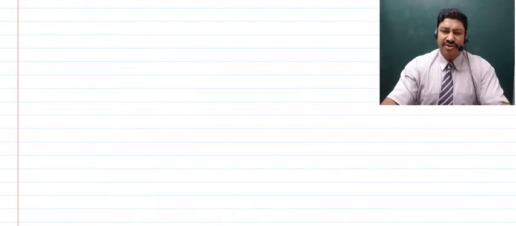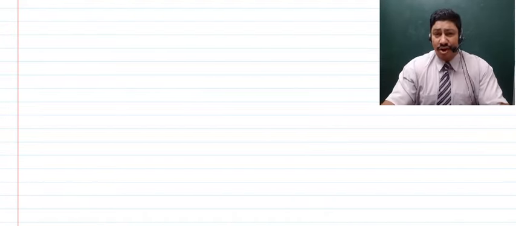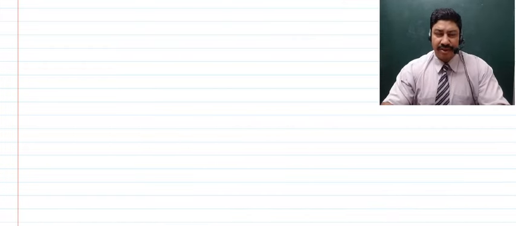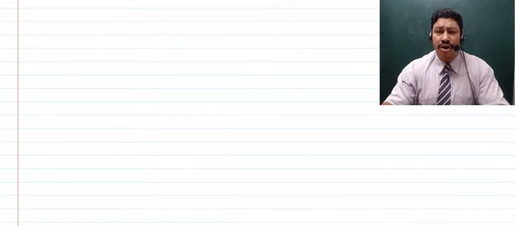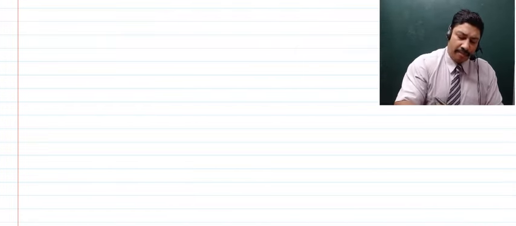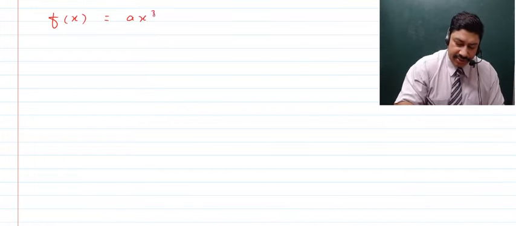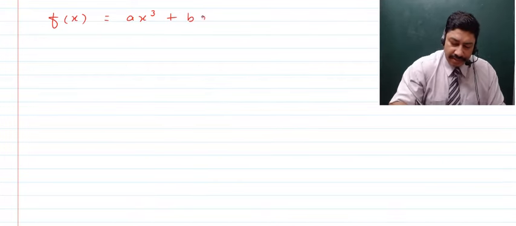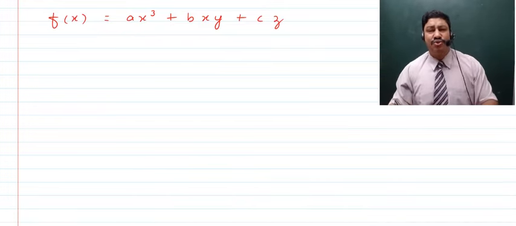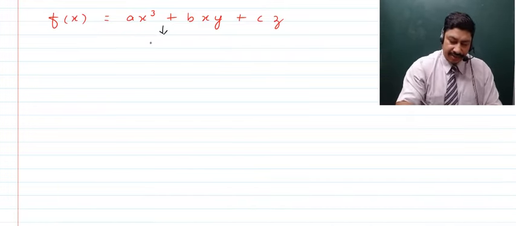Now if you talk about a function which has some a, b, c, d, the constants, and x, y, z, etc., the latter alphabets, which are the variables, attached together with either a separator like a plus sign or a minus sign, or probably none. If it is none, then it will be a single term or a monomial. So if we talk about a function which is something like ax cube plus bxy plus cz, you can say that you have an algebraic function, right?